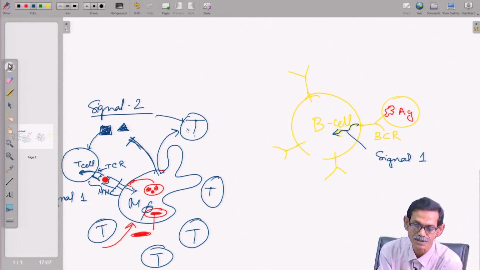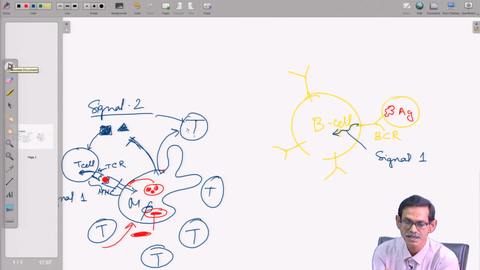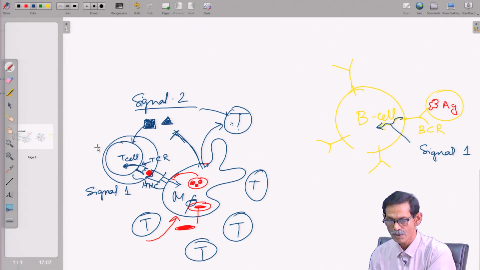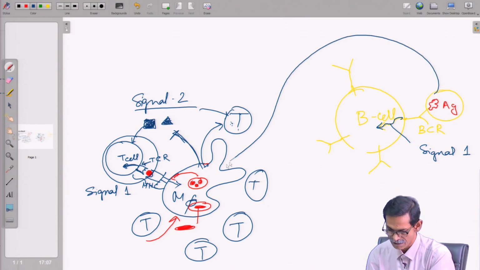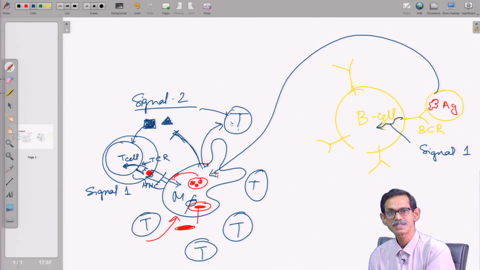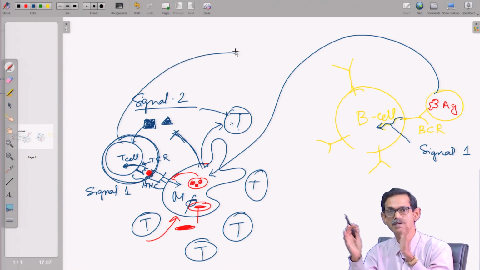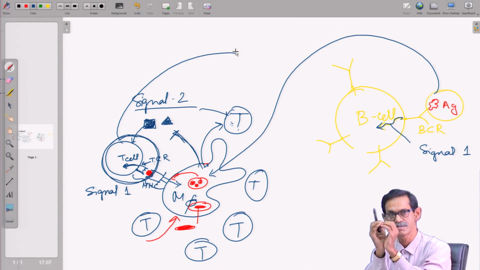So, what is going to happen? Then the deactivated T cell, with the same antigen presented by the macrophage, if this is MHC2, then this T cell will be activated. These activated T cells are in the lymph node, very close.